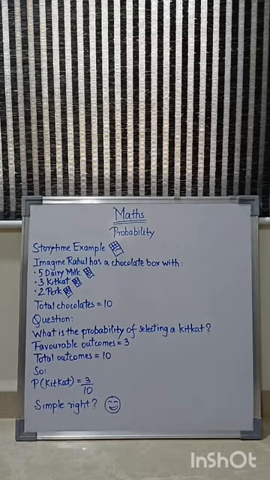So now let's continue with a story time example. You all love chocolates, so let's do it with chocolates. You will understand it much better. Sorry for my diagram with chocolates, I'm not a good artist. So imagine Rahul has a chocolate box with 5 Dairy Milk, 3 Kit Kat, 2 Perk. How much is that? Total chocolates 10. Now the question is, what is the probability of selecting a Kit Kat? So favorable outcomes is 3, total outcomes is 10. So P of Kit Kat equals 3 by 10. It's so simple, right? It's always favorable outcomes upon total outcomes. Very simple.